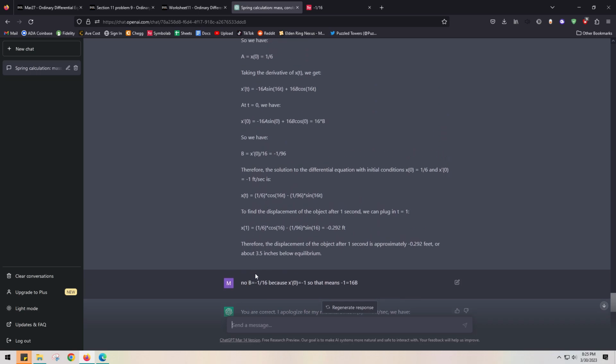And it got B wrong again. Look, what? How is it -1/96? You literally have it written right here. So earlier on, we wrote that x prime O is -1. It's literally -1. And -1 equals 16b. That means that b equals -1/16. Where is that coming from?